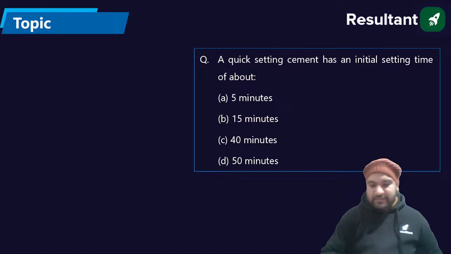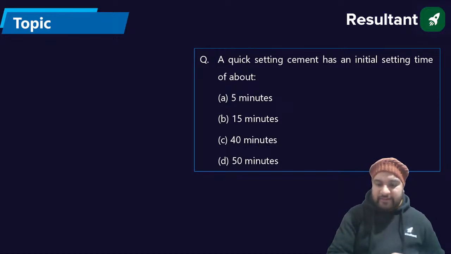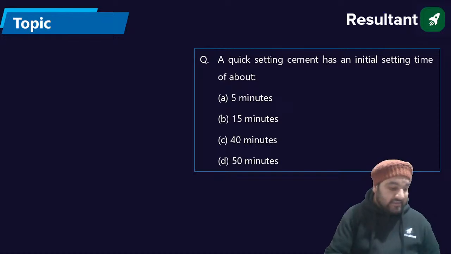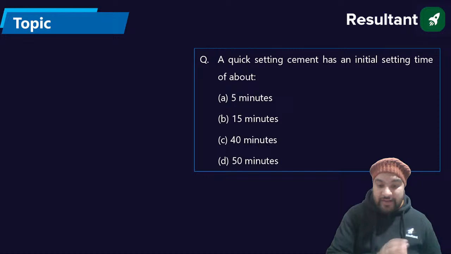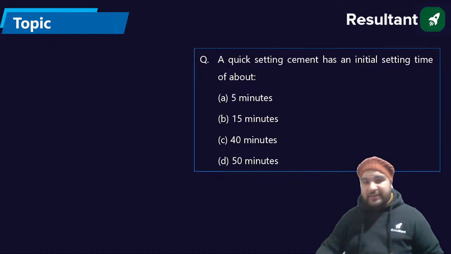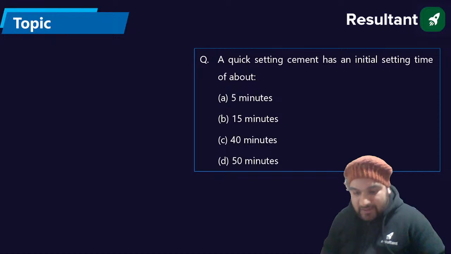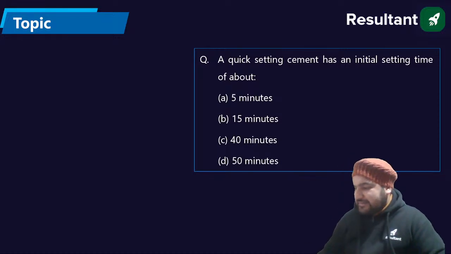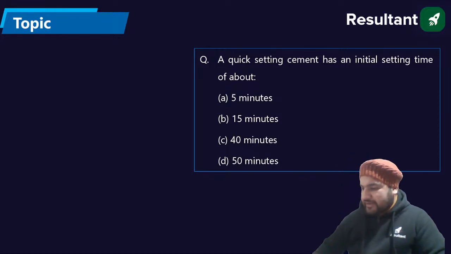Okay, what is the answer? It is the quick setting cement, which has the initial setting time of about how much? Anyone in the class? Provide the answer. I want the answer, guys. Quick setting time. Okay, so A is the answer. Why are you getting confused, guys? Why are you confusing yourself?